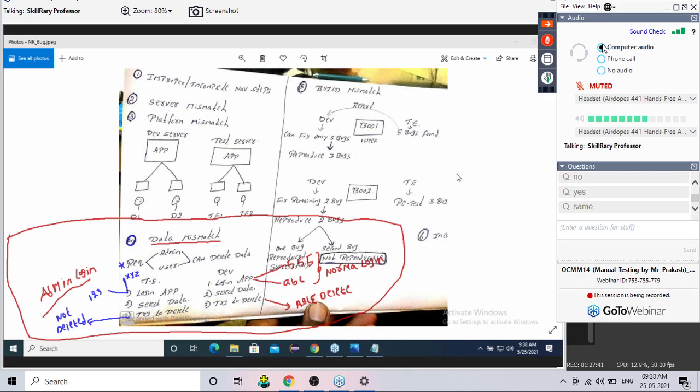Pavitra Rani is asking, sir, why using admin login it is not getting deleted? What is the answer, guys? She's asking why when you are using admin login it is not getting deleted. What is an answer? That is a bug, simplest answer. Because it's a bug. That is why Destiny is reporting it to developer, right?